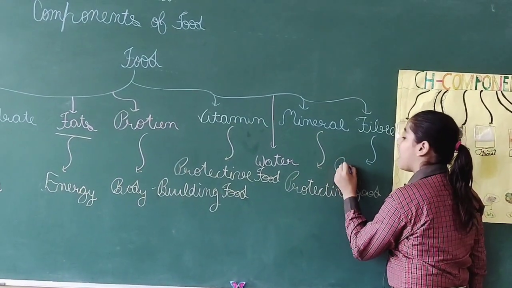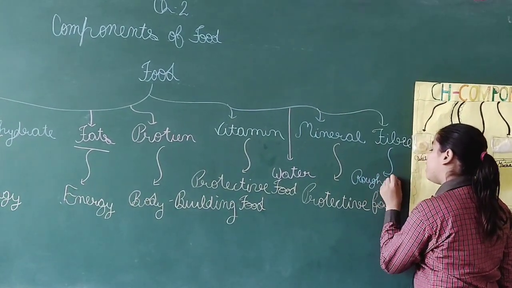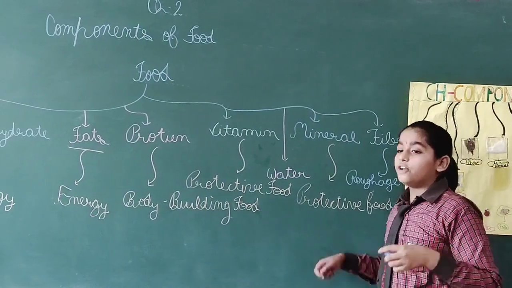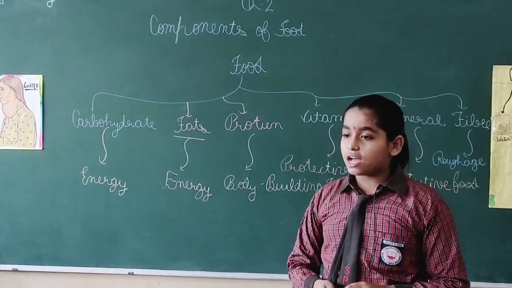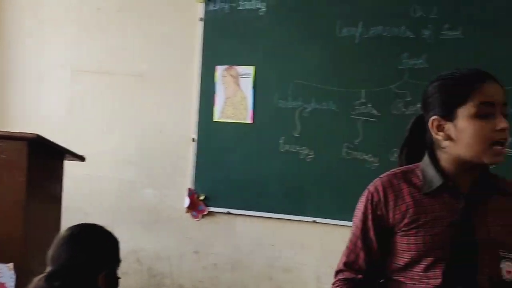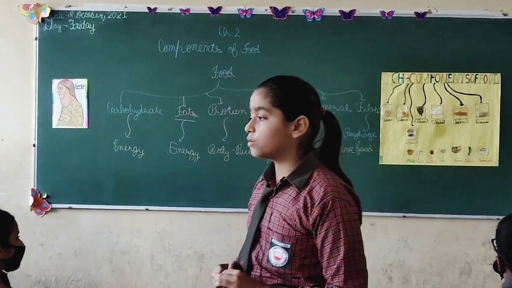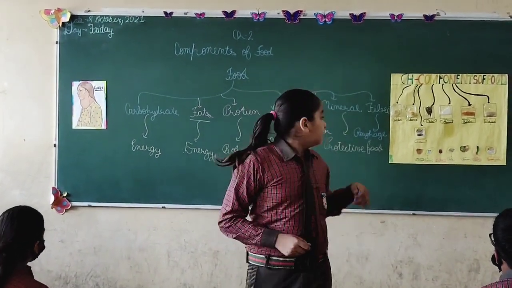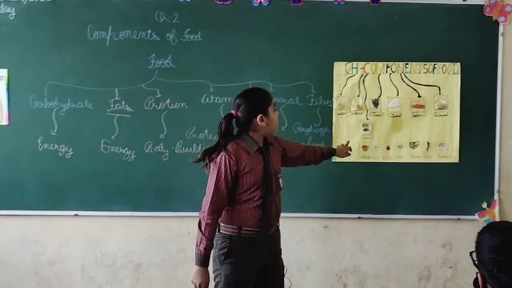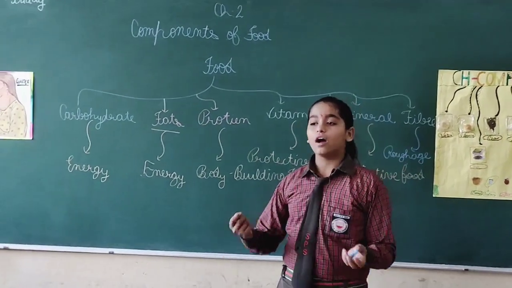Fibers are known as roughage, which prevents constipation and helps in the process of digestion. Spinach is an example of fiber.